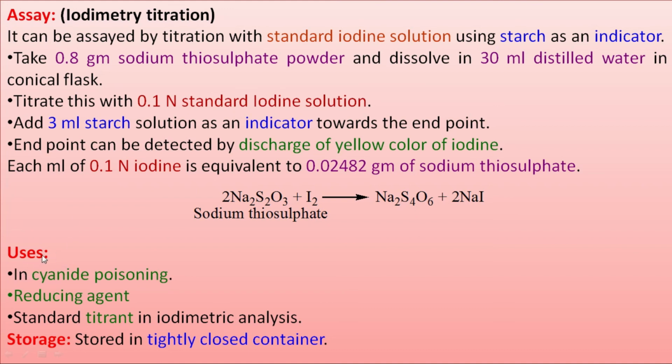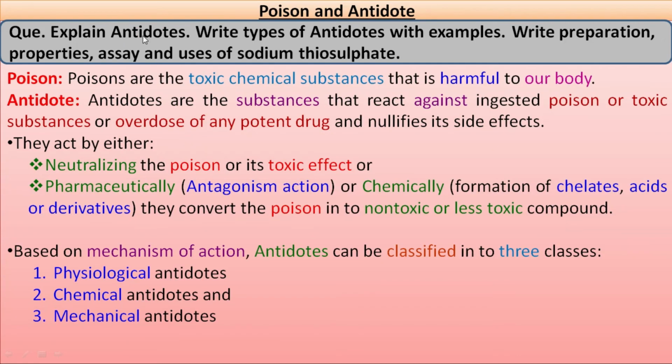Uses: the sodium thiosulfate is used in the treatment of cyanide poisoning. It is a reducing agent. It is a standard titrant in iodimetric analysis. Storage: it should be stored in a tightly closed container. So this is all about antidotes and monograph of sodium thiosulfate.